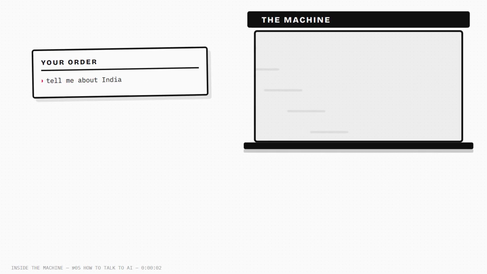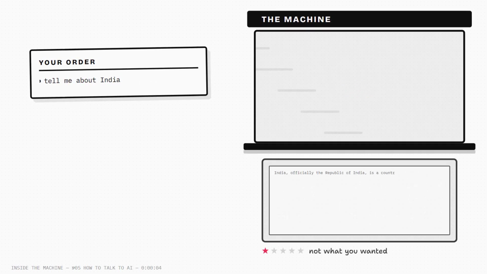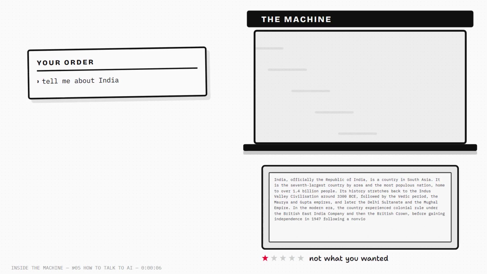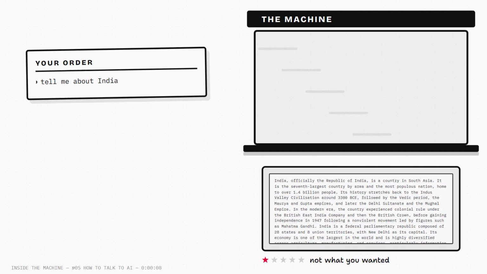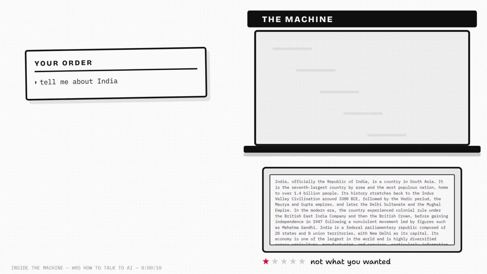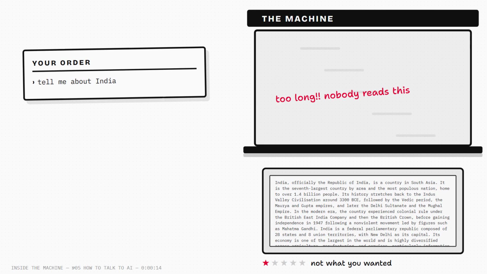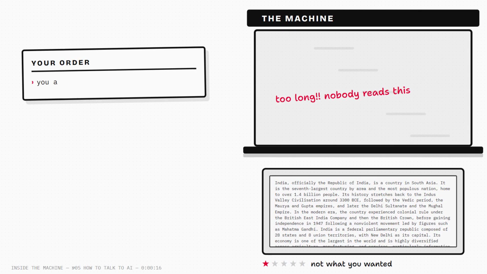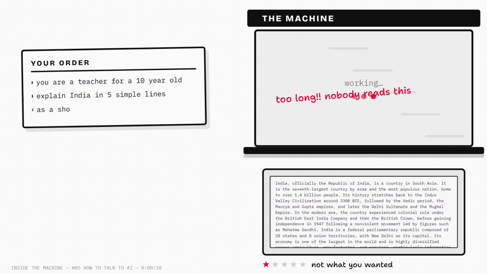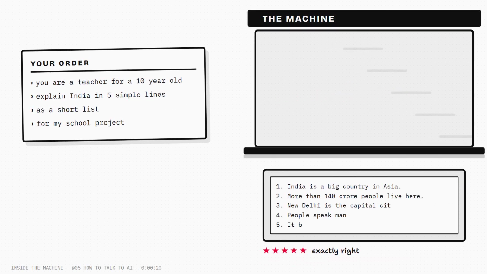You ask AI something simple, and you get this, a wall of text. You did not want a textbook page, but that is what you asked for. Now watch. Same person, same machine, only the words changed.